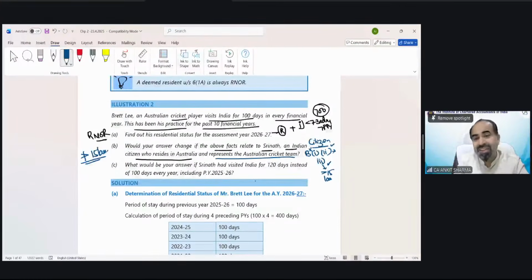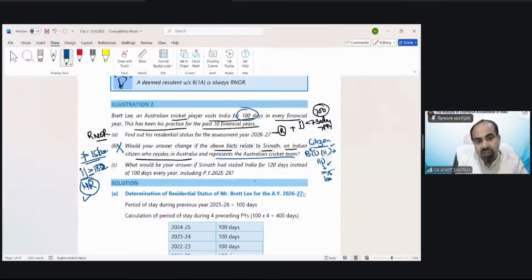Then because he is an Indian citizen, only the first condition would be applicable. That would be more than or equal to 182 days in India. And he is in India for only 100 days. So technically, he would not fulfill this condition. He would become non-resident. Clear enough?